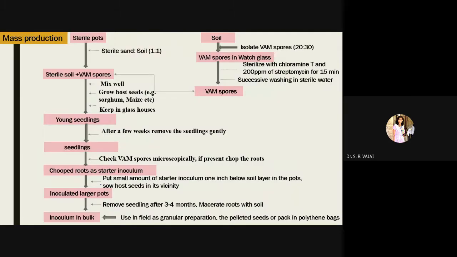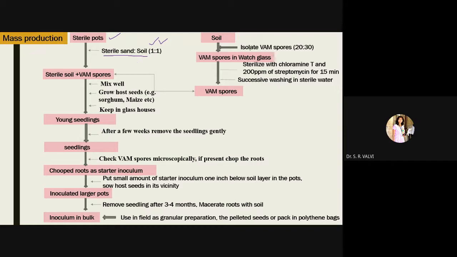Now see, for the production of this VAM, you have to take sterile pots. In the sterile pots, you have to add sand and soil. Its proportion is 1:1. Suppose you have taken 10 kgs of sand, then you have to add 10 kgs of soil. Okay, 1:1, a similar proportion of sand and soil.